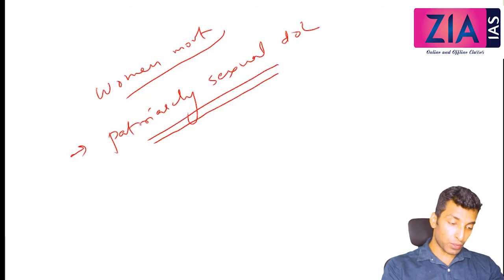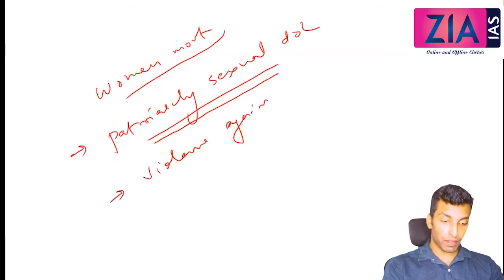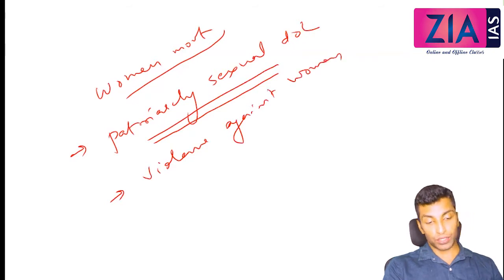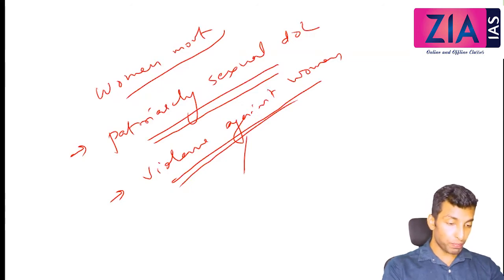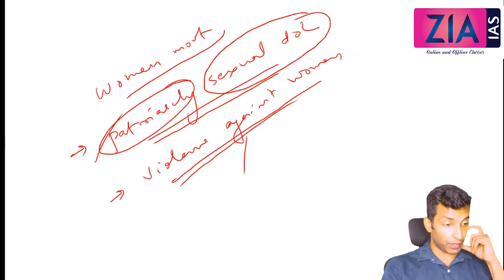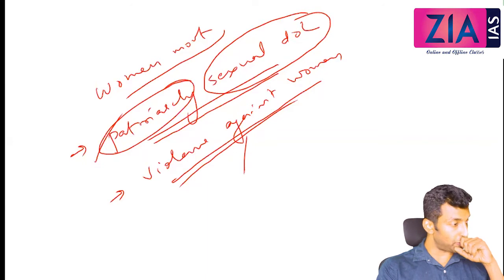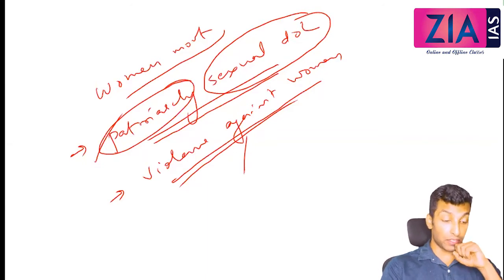Apart from that, we are also going to cover violence against women. Okay, so this too we will cover, and as a solution to this we will be talking about the women's movement. So we will cover these two. Patriarchy: we will try to understand what is patriarchy and what we mean by sexual division of labor, why a particular sex is doing a different kind of occupation, why that kind of difference is there.